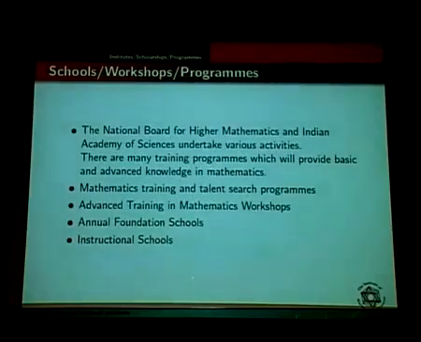The National Board for Higher Mathematics and Indian Academy of Sciences undertake various activities. There are many training programs which will provide basic and advanced knowledge in mathematics. One of the programs is the Mathematics Training and Talent Search program, called MTTS. You have to be in BSc first year, second year, or third year. First year also you can go, second year also you can go, third year.